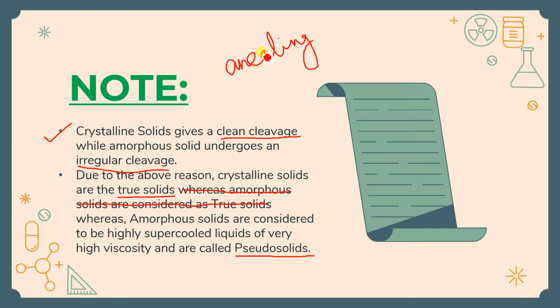So students may write that because of annealing, they become pseudo solid. You can say they become thicker at the bottom of the window pane. But it will be better if you explain it this way: amorphous solids are considered to be highly supercooled liquids of very high viscosity. So due to constant heating and cooling, in the bracket you can write annealing, it starts melting in the daytime and stops in the night time. So at last, in many years, it becomes thick at the bottom.